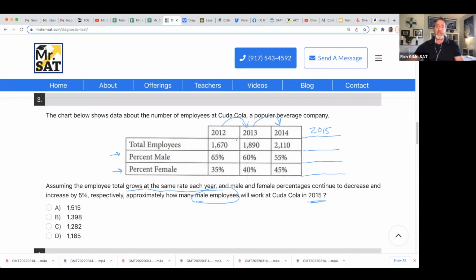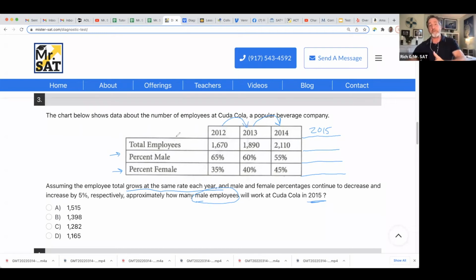And what I can see from here, and I'm going to use my calculator, 1890, that's the 2013 total, minus 1670, that's a 220 person increase. In 2014, it was 2110. And if I subtract the 2013 1890, I get 220. So that must mean by total number of people because it's been going up by 220 each year. Maybe you saw that right away. I didn't know if it was a percentage increase that was the same. It was a little confusing to me, but I'm convinced now they mean the same number of people.